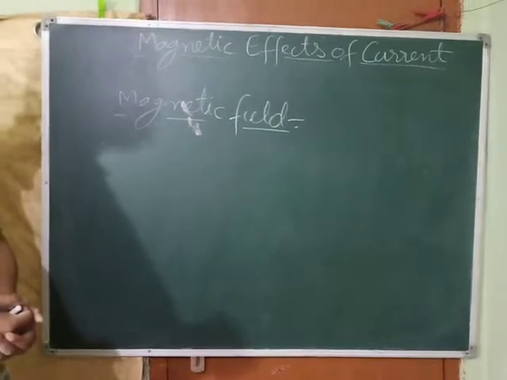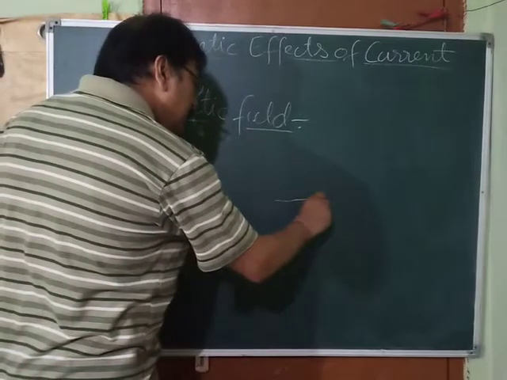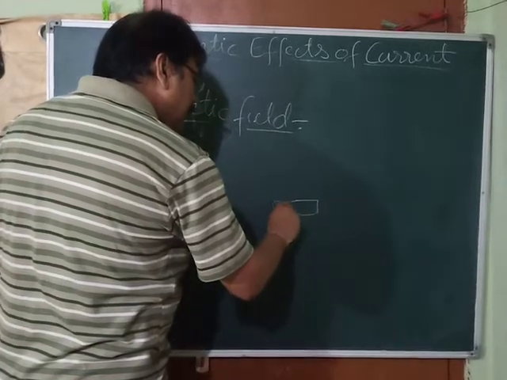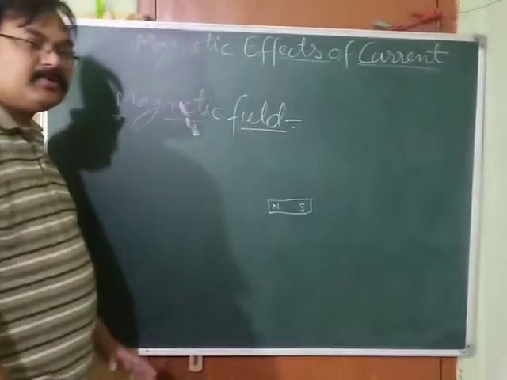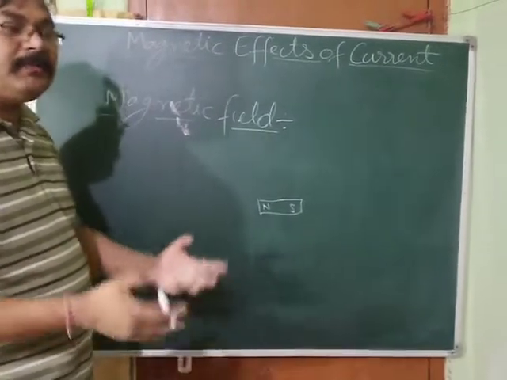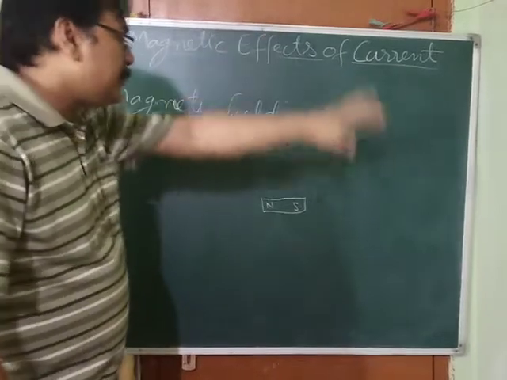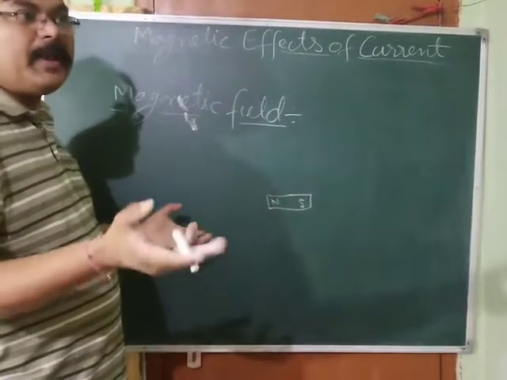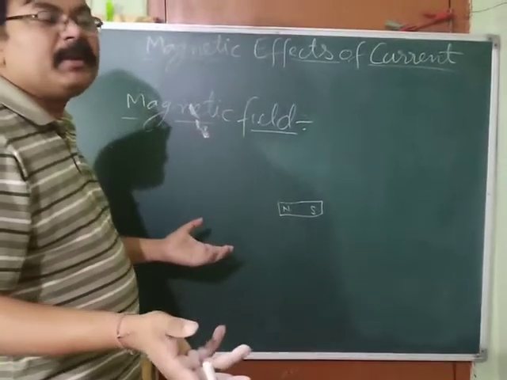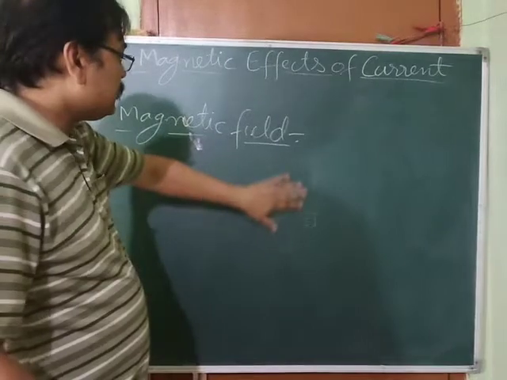Okay. That means, see, if you are keeping a magnet over here, so around it, in whatever space it is able to produce its effect, it is able to attract other magnetic substances or ferromagnetic substances, that space is called its magnetic field. And where it is not able to apply its force, that is outside the magnetic field. So it is basically the space.